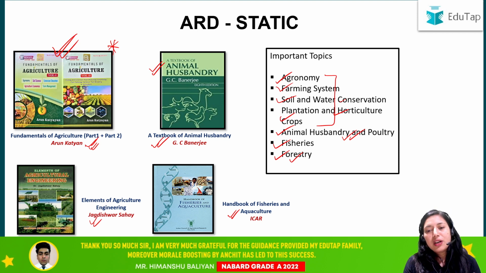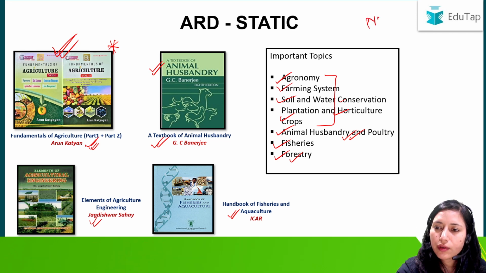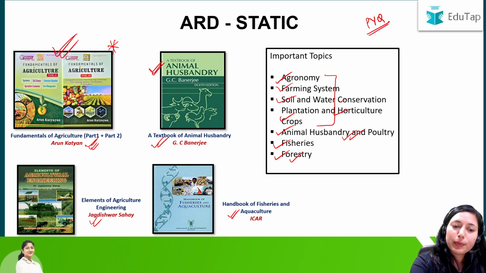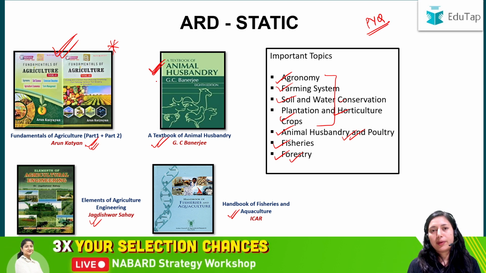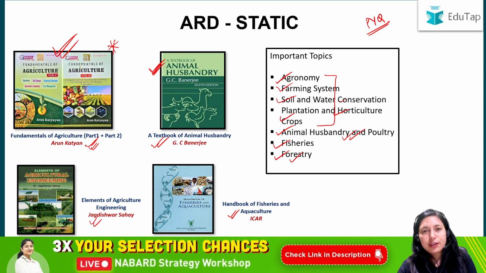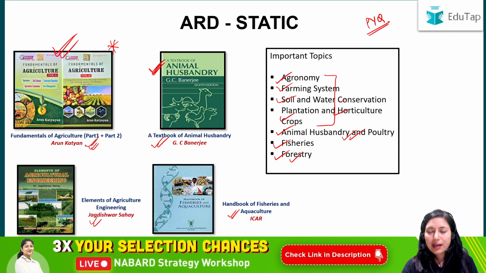And what you can do, you can refer to the PYQs. Okay, for allied subjects, you will have to refer to the PYQs. You have to open this book and then select the important topics. Mark the important topics. Once you have marked them, just read those important topics for your exam, because if they are in PYQs, that means they are important from your exam point of view.